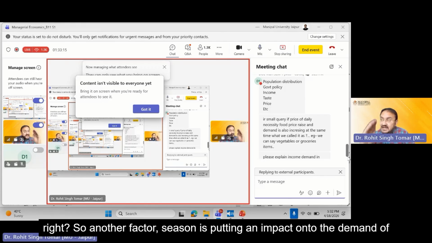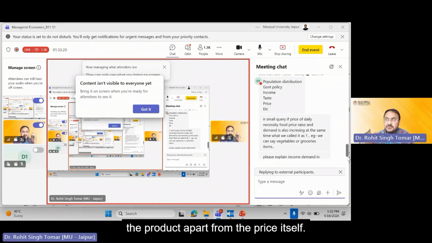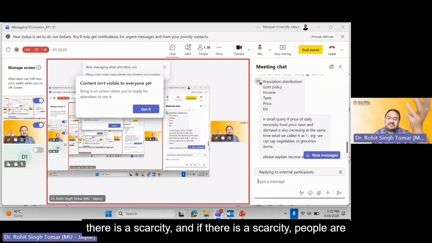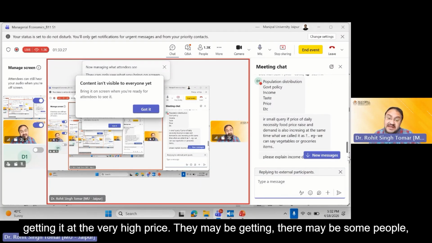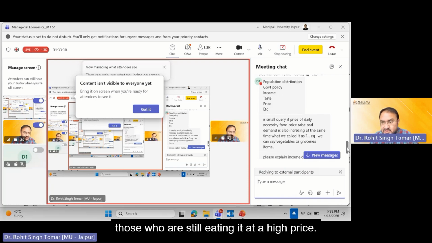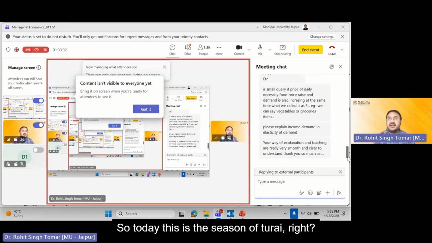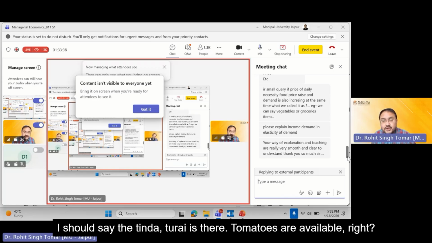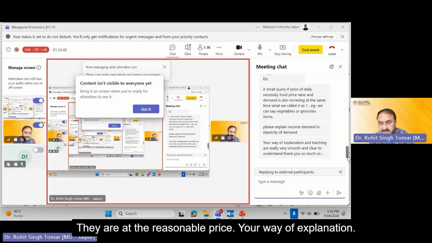Right? So another factor, season, is putting an impact onto the demand of the product apart from the price itself. Because there is no season, there is a scarcity, and if there is a scarcity, people are getting it at a very high price. Maybe some people are still eating it at a high price. Today is the season of Turai, or I should say Tinda and Turai. Tomatoes are available, right? They are at a reasonable price.